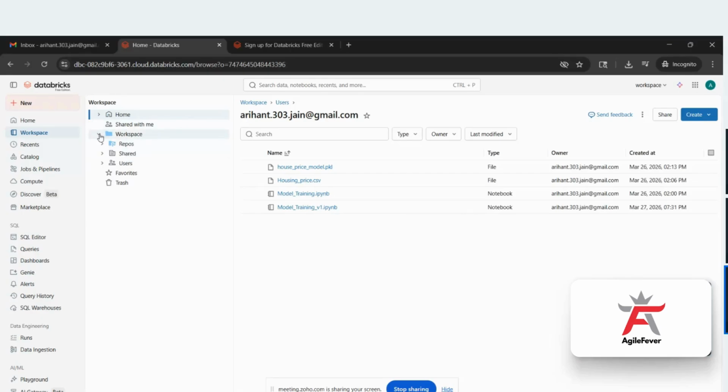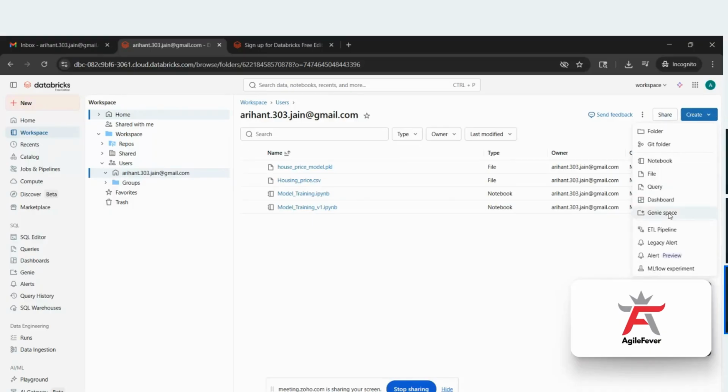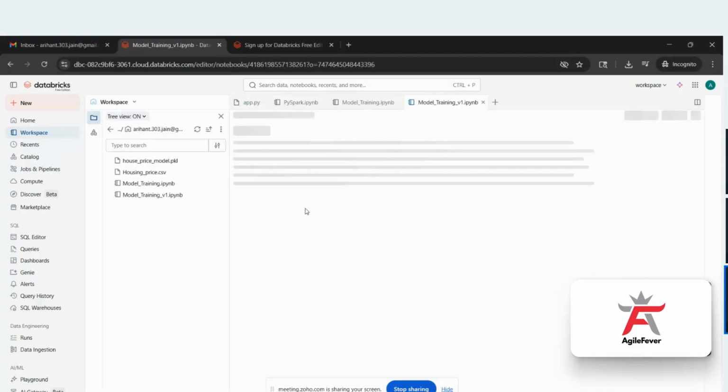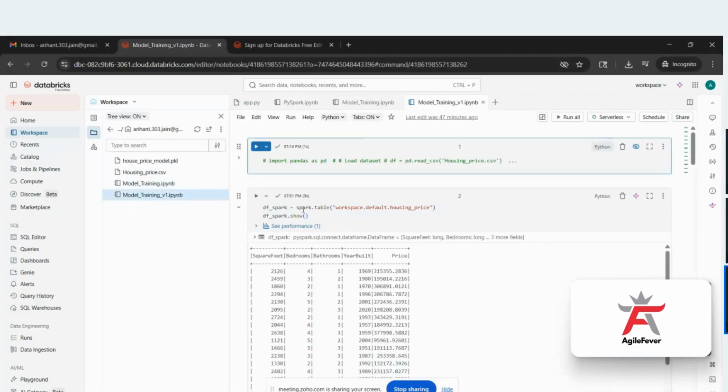So what you can do is click on users. When you click on users, this is the email ID, and in your case you will see your own email ID. Here you can click on create, and you will see different things. What do you want to create: a folder, notebook, file, or something else? Let's suppose I want to create a Jupyter notebook. In this way, the notebook will be created.